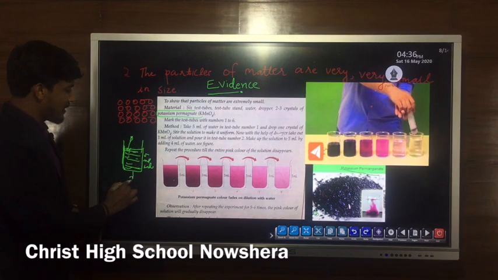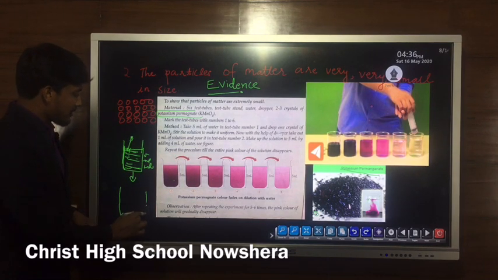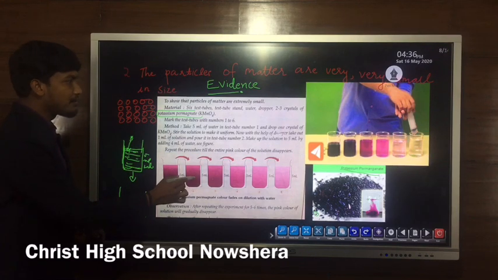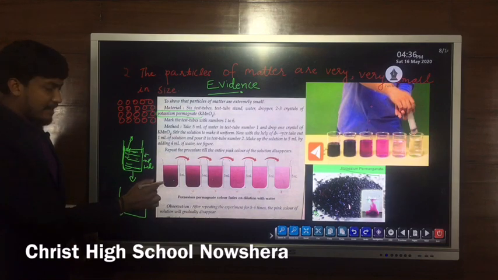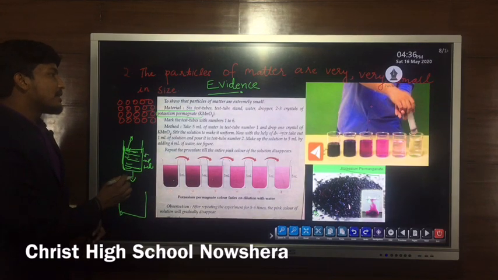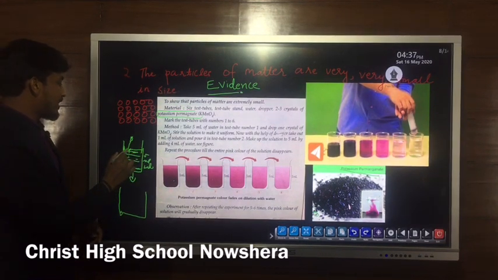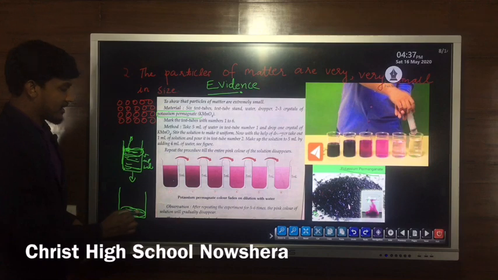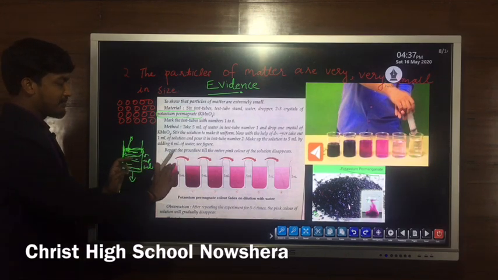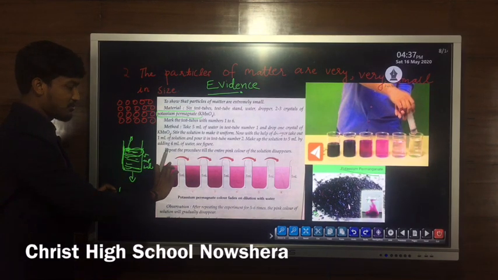Now the second step is that we will take a second test tube. In the second test tube, we have to put 1 ml of solution. We have made 5 ml potassium permanganate solution.